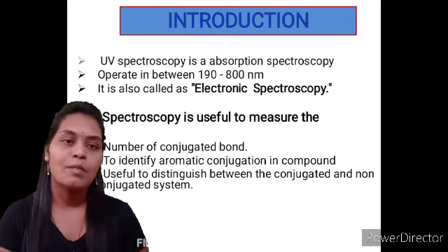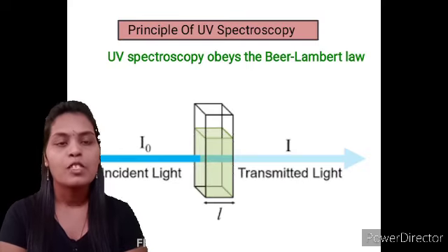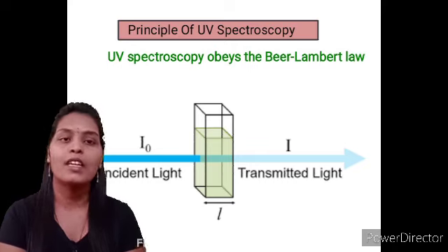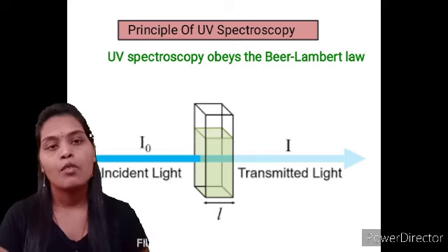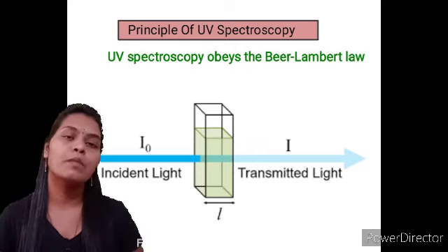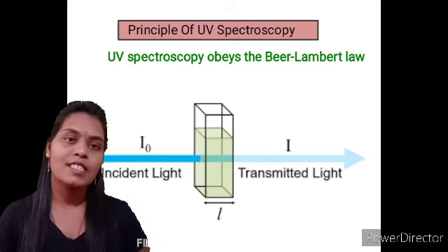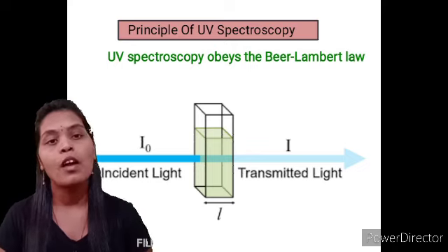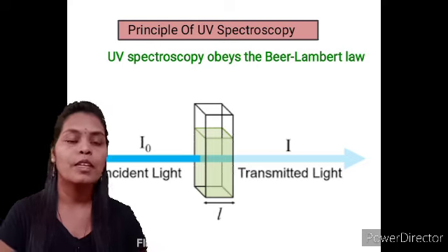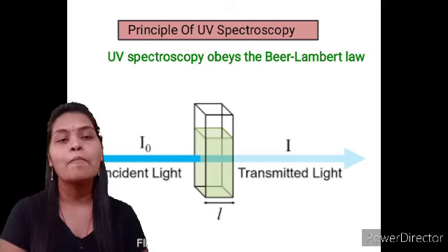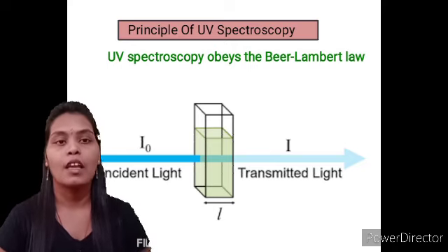So let us move toward the basic principle of UV visible spectroscopy. As this technique is absorption spectroscopy, the law employed is the Beer-Lambert law. We all know that when a beam of monochromatic light passes through a homogeneous medium, the intensity of the reflected radiation is directly proportional to the intensity of the incident radiation. It is also directly proportional to the concentration of the medium and the length of the absorbing medium. This is the Beer-Lambert law, and this law is used to study UV visible spectroscopy.